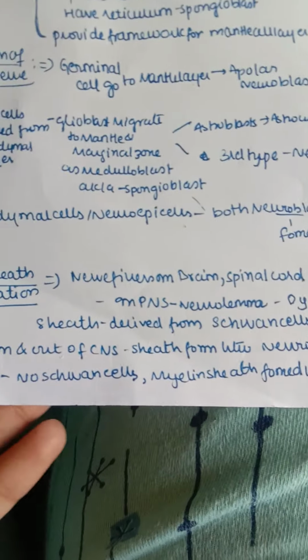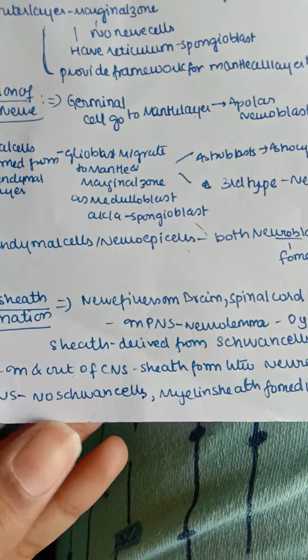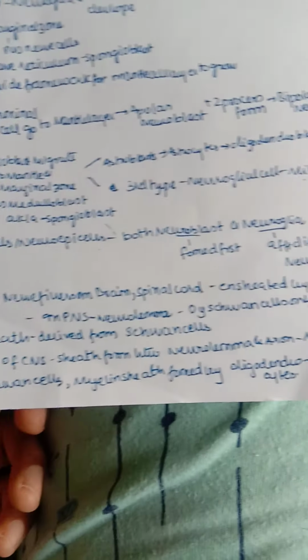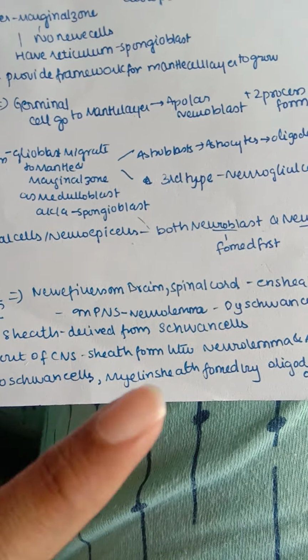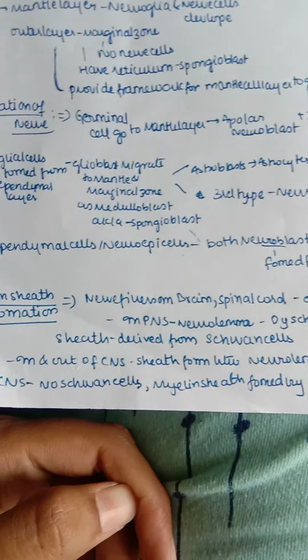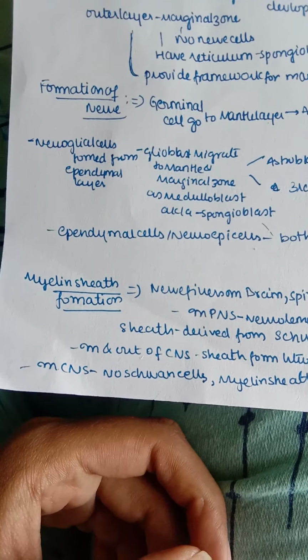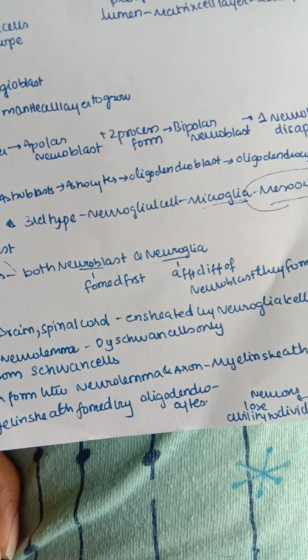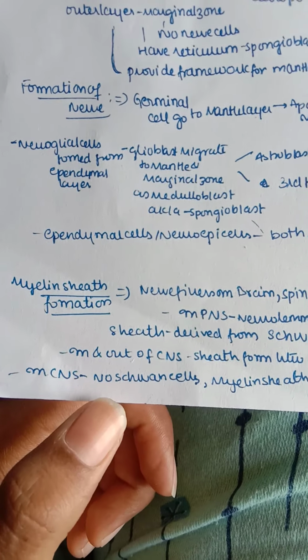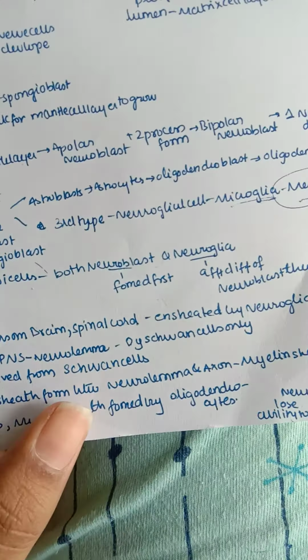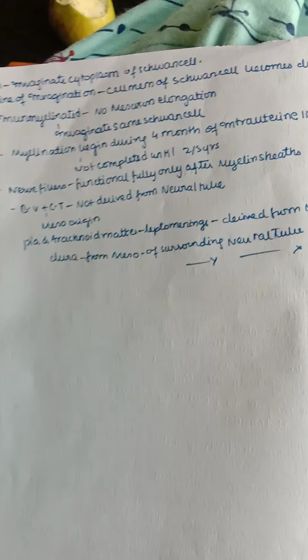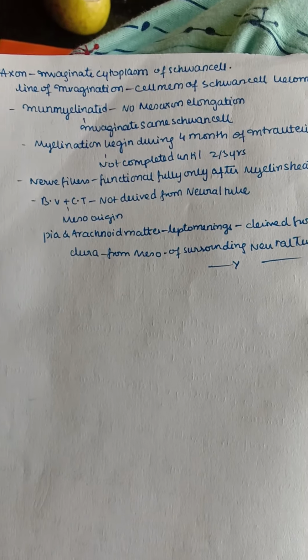Next, coming to myelin sheath formation, the nerve fibers in our brain and spinal cord are ensheathed by neuroglial cells. In the peripheral nervous system, the neurolemma is formed mainly by Schwann cells only, and the sheath is derived from the Schwann cells. This is about myelin sheath formation. In and out of the CNS, the sheath formed between the neurolemma and axon is the myelin sheath. But in the central nervous system there are no Schwann cells; the myelin sheath is formed by the oligodendrocytes. So this was just mere reading, because these are all important points to remember. If you just read, you can easily understand.